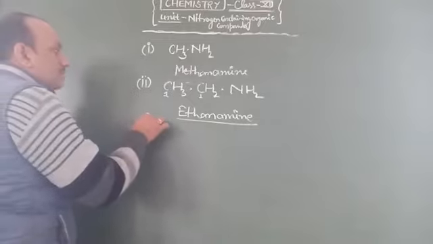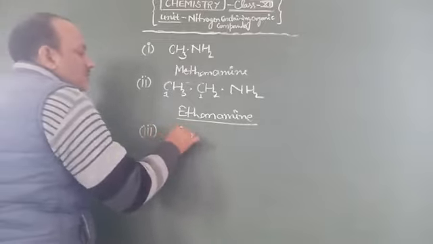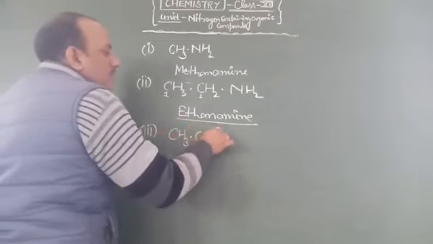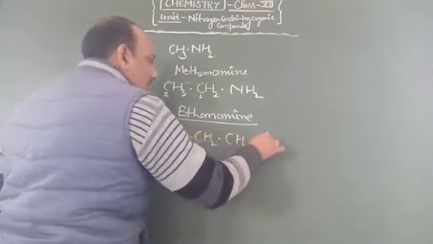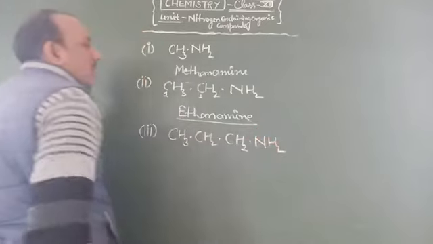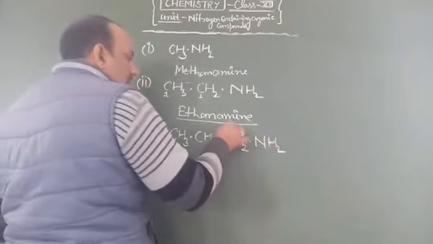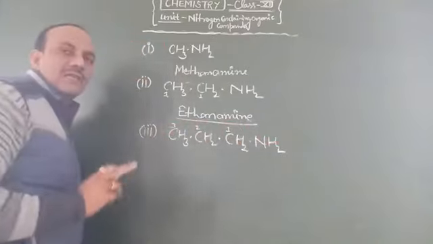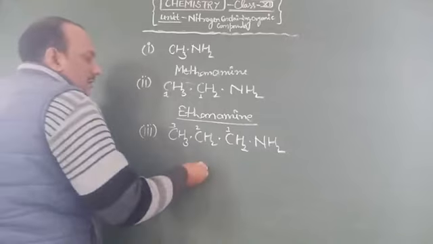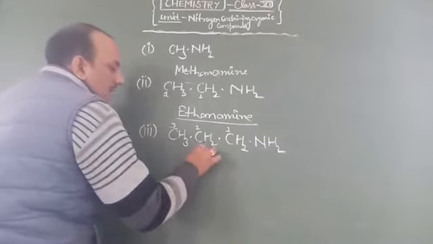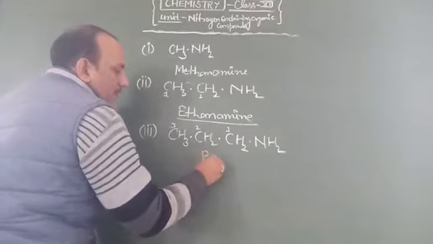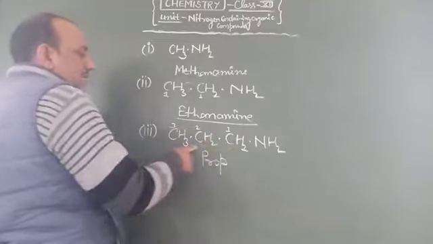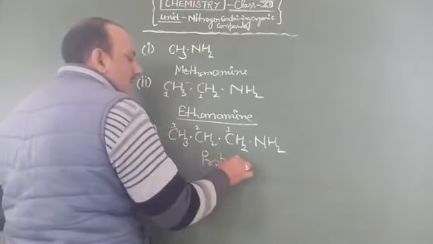Now third, CH3, CH2, CH2 and NH2. First we assign the carbon numbers 1, 2 and 3. Here a three-carbon chain is available, and the three-carbon chain is named prop. All carbons are satisfied by single bonds.